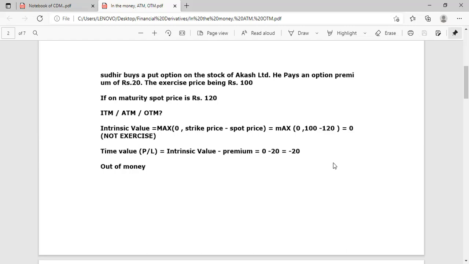When you are having a loss, time value is negative. It is out of money. Time value is 0. That is at the money. Time value is positive. It is called as in the money.